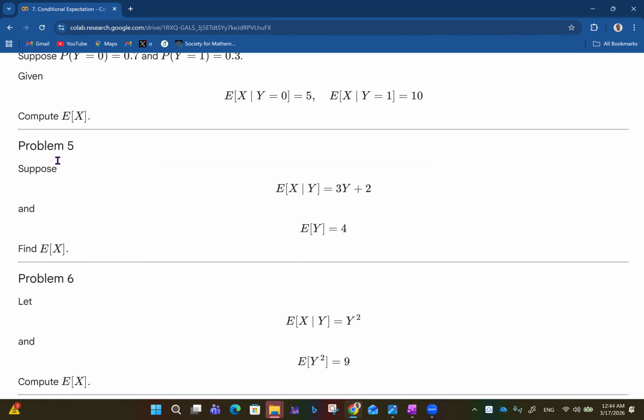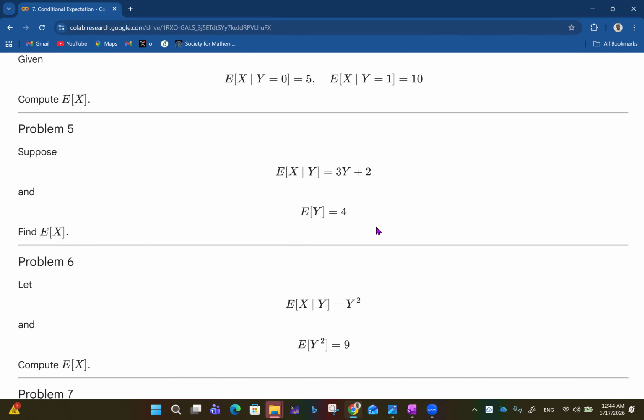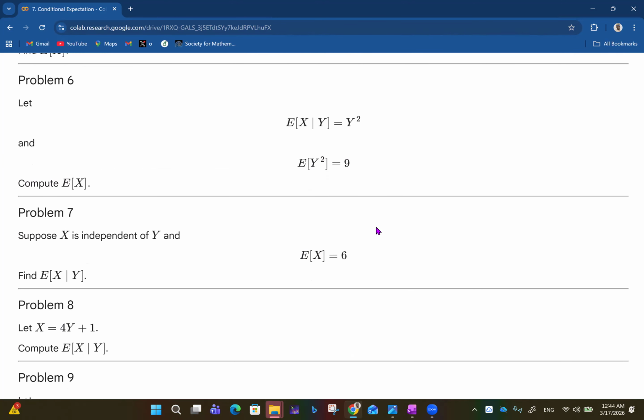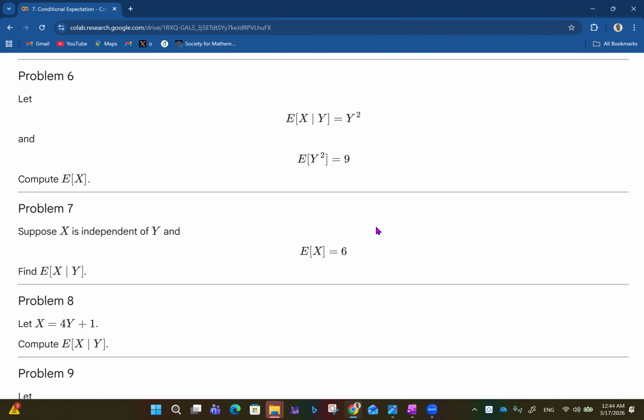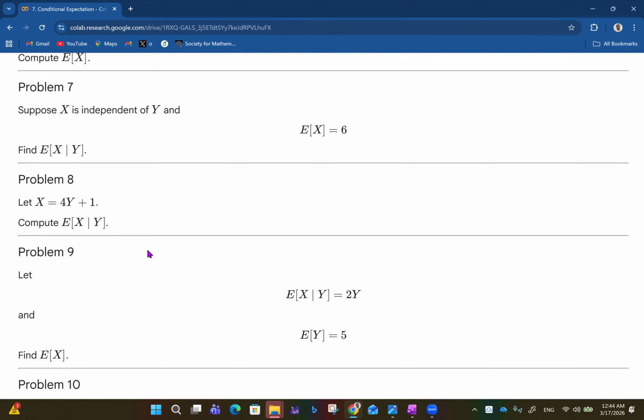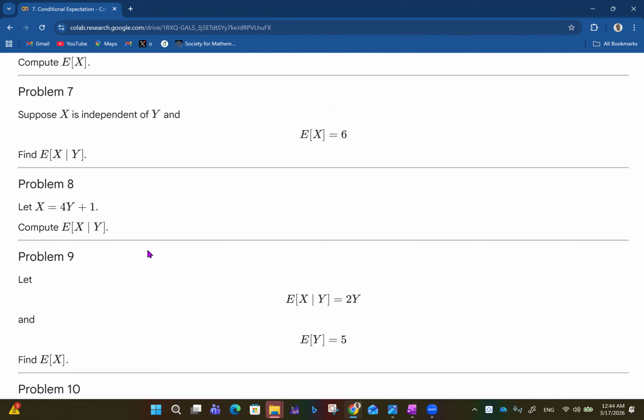For questions 5 and 6 now, suppose that the expected value of X given Y is 3Y plus 2 and the expected value of Y is 4. Then you compute the expected value of X like that. Okay, so you want to try that out. Then for problem 6, you have this whole thing going on again. So for 7, all that. I'll just flash them as we go step by step.